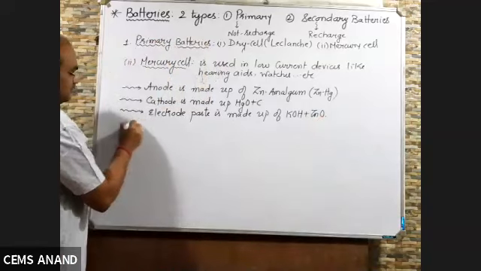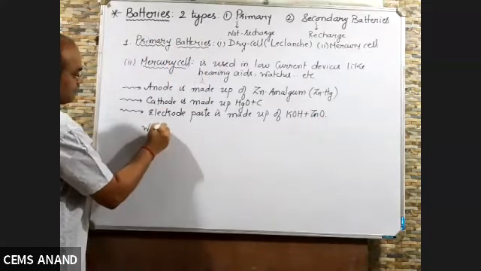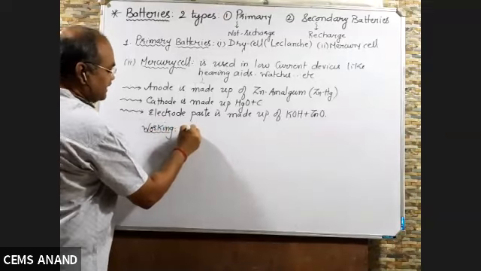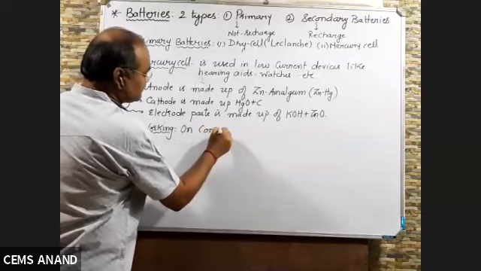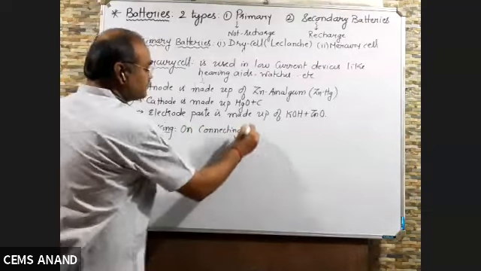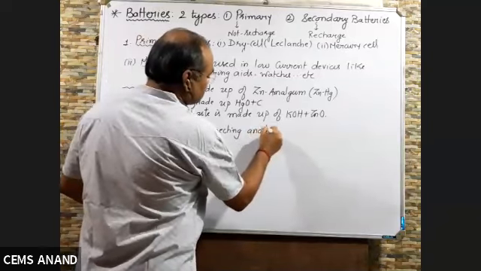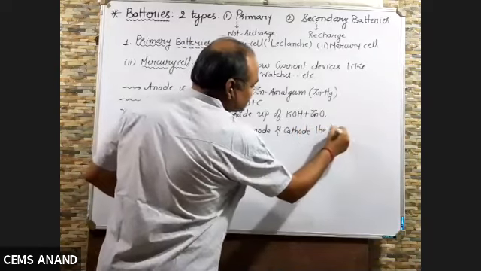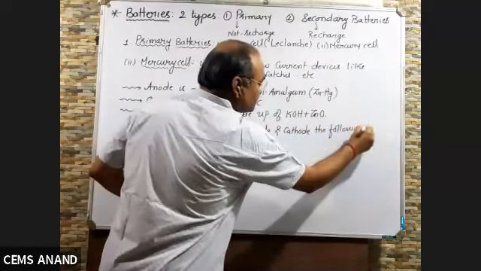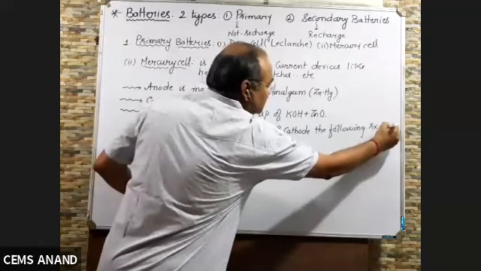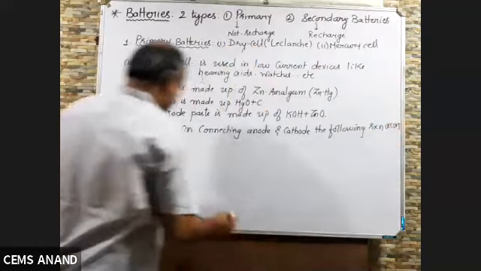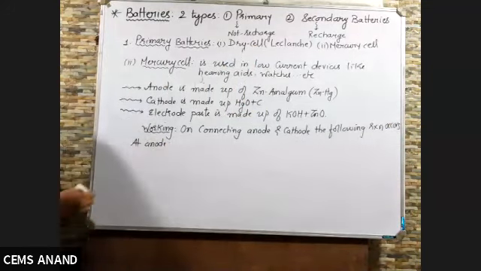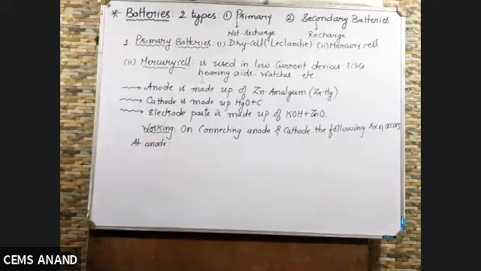Now working. On connecting anode and cathode, the following reaction takes place at anode. Now you know anode is made up of zinc amalgam.